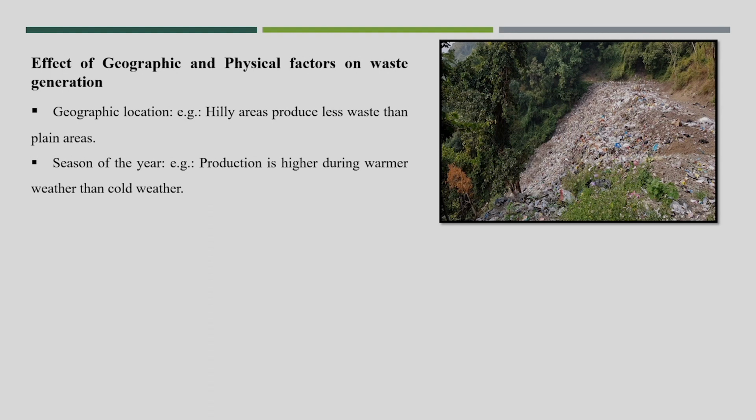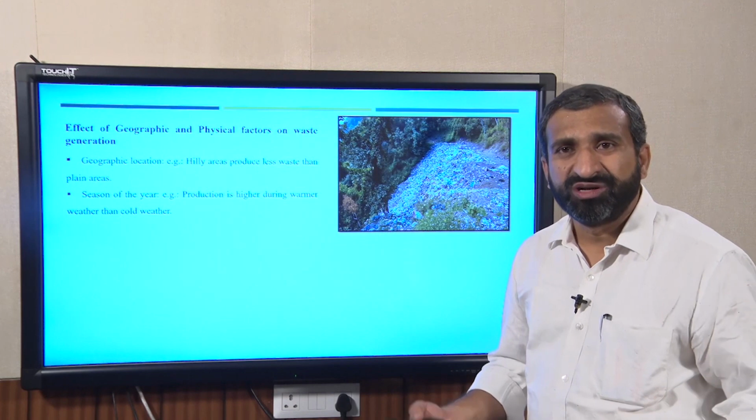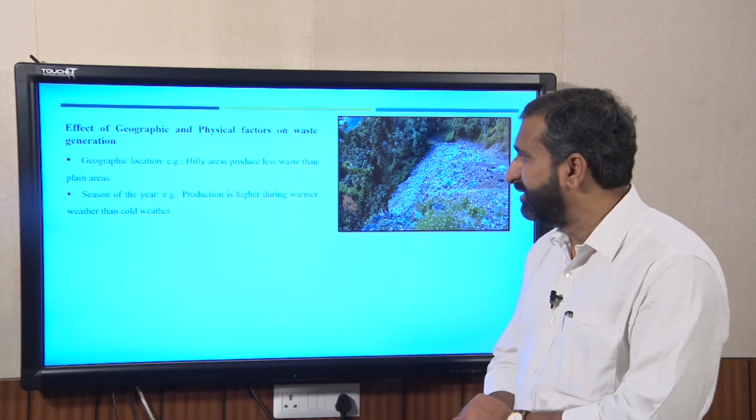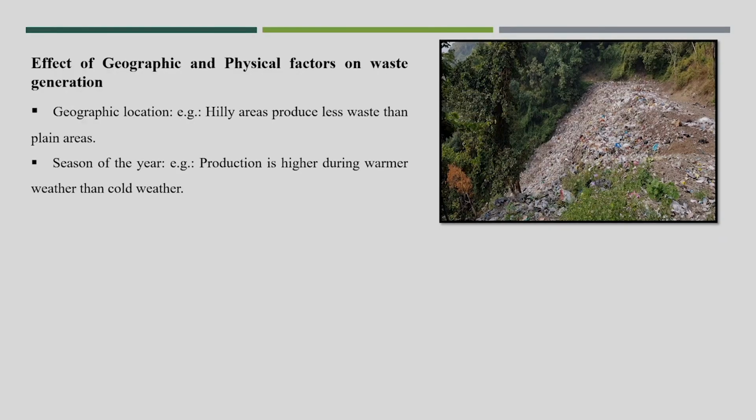Now, another point is the effect of geographic and physical factors on waste generation. In geographic locations, it is normally explained this way: hilly areas produce less waste than the plain area, maybe because the availability of materials in the plain area is more. So, obviously, more waste is getting generated compared to the hilly stations, and also it is season based. Waste production is higher during the warmer weather than the cold weather.